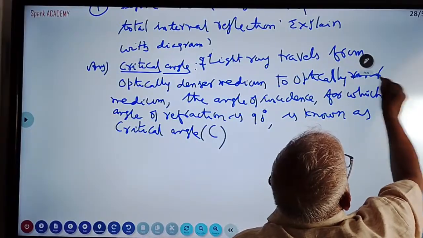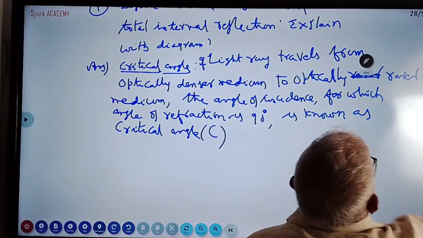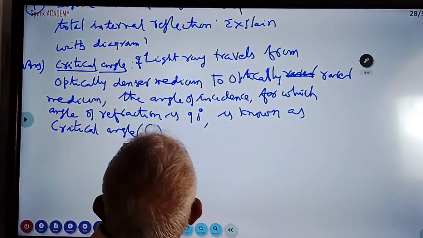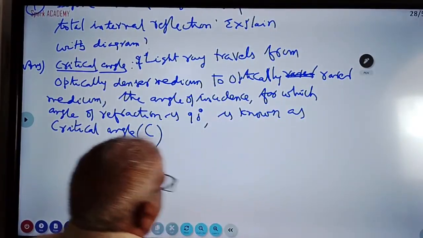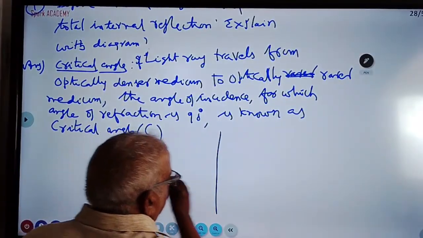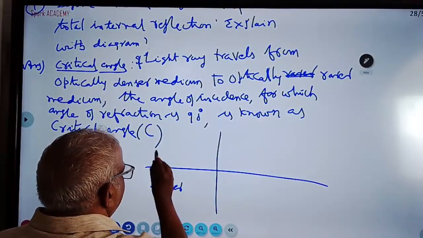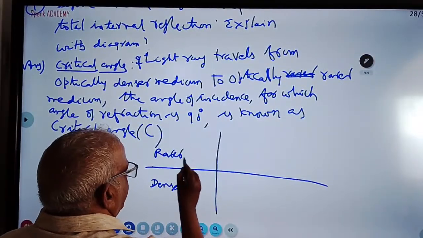Optically denser medium to optically rarer medium. The angle of incidence for which the angle of refraction is 90 degrees is known as the critical angle. What is the diagram for this? I am drawing now. This is the normal. This is called the denser medium. This is called the rarer medium, like air.